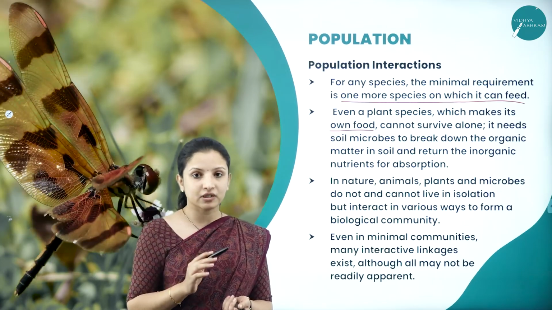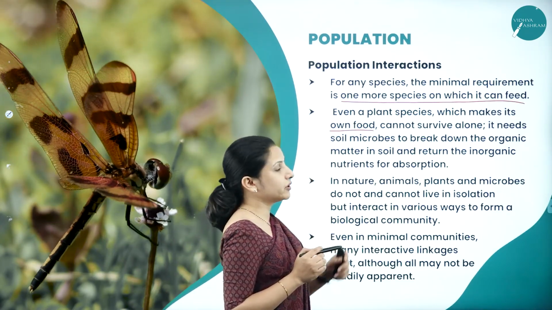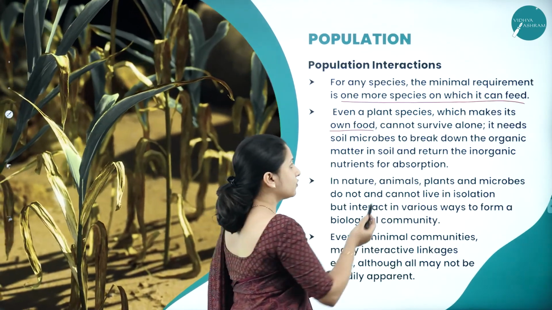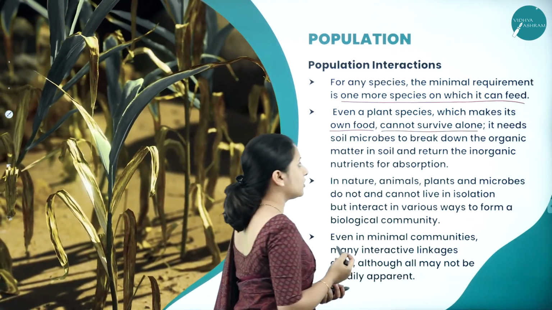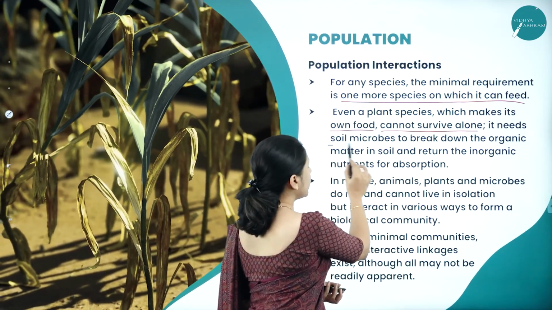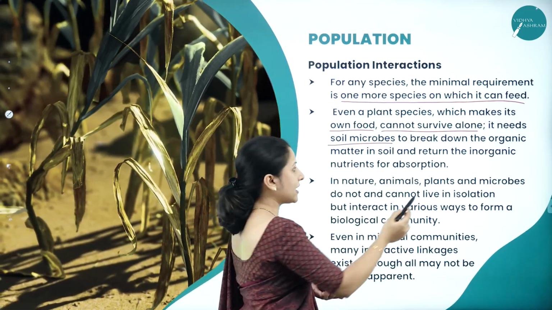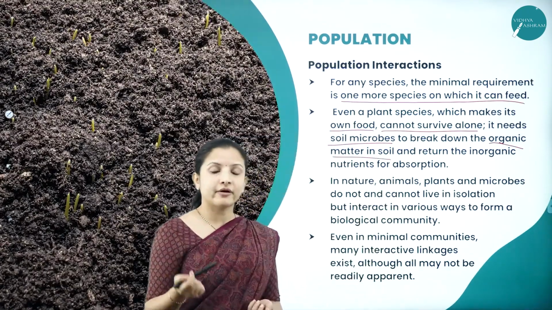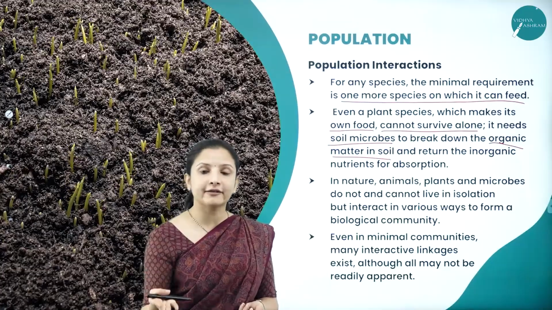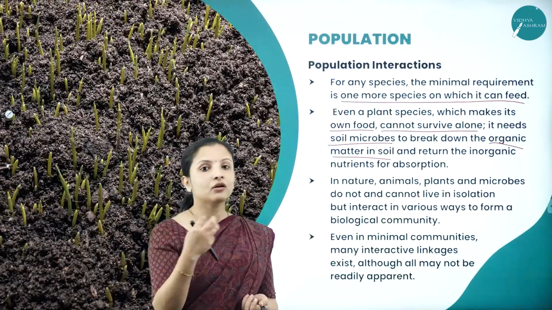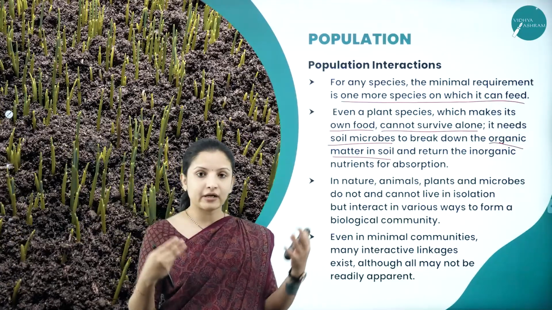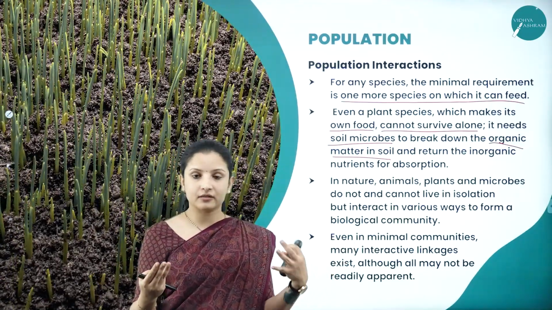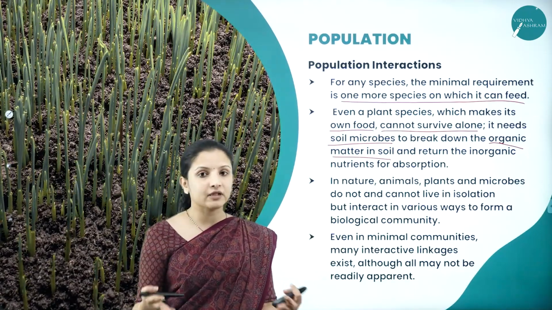They have to survive within a population. The best example we can take is plants. Though they can make their own food, they cannot survive alone because they need the help of soil microbes to break down the organic material in the soil. Take nitrogen, for example. Nitrogen is available in the atmosphere, even in the soil, and even lightning produces it every now and then. Nitrogen is made available to the plant.